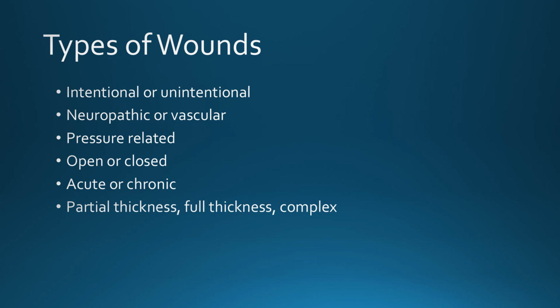Wounds can be open or closed, meaning the skin integrity could be broken or not broken. If the wound is open, the skin integrity has been broken and there's an opening in the skin. If it's closed, the skin is still intact. Wounds can also be acute or chronic, depending on how they occurred and how long they're taking to heal. And lastly, wounds can be classified as partial thickness, full thickness, or complex. This is describing how deep the wound goes into the tissues. We'll discuss more about pressure wounds and pressure thicknesses in another PowerPoint.